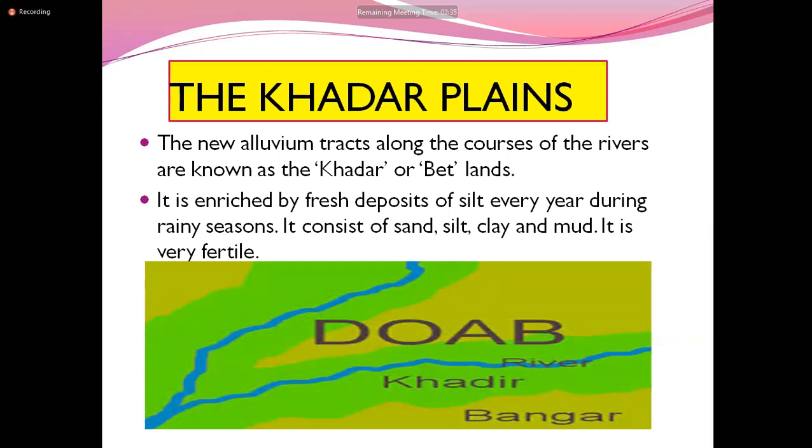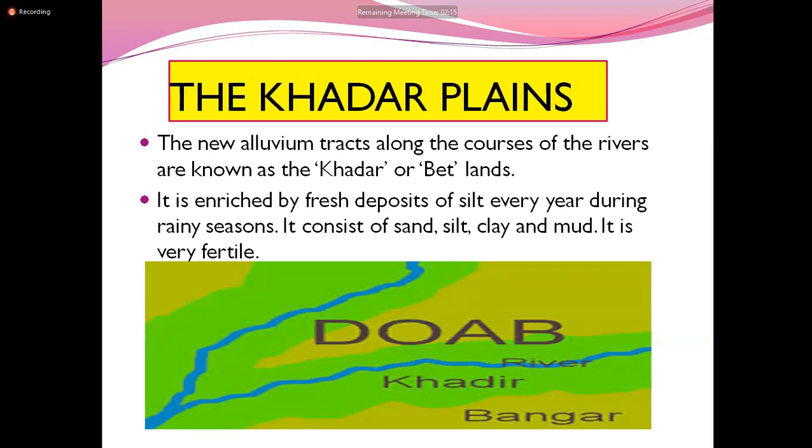Next, come to Khadar plains. The new alluvium tract along the course of the river is known as Khadar or bedland. So it is also called bedlands. It is enriched by fresh deposits of silt every year.